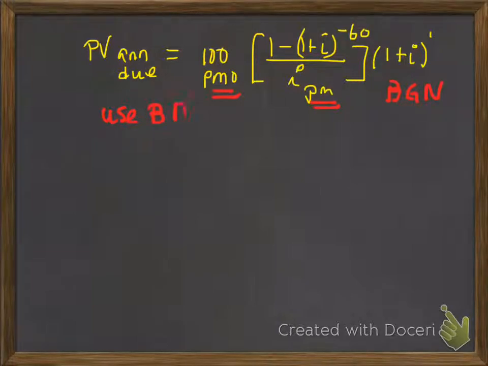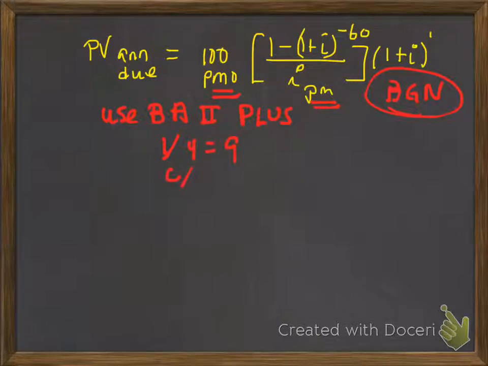I'm going to use the BA II Plus and make sure that the calculator is set to BGN mode, and I'm going to use I/Y equal to 9, C/Y equal to 1, because the compounding is annual, and P/Y equal to 12. There are 12 monthly payments per year. And once I get out of that, I'm going to indicate that the number of payments is 60.